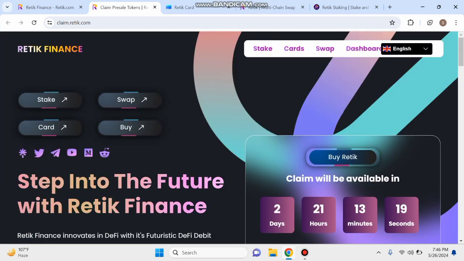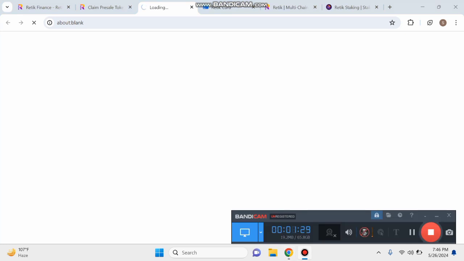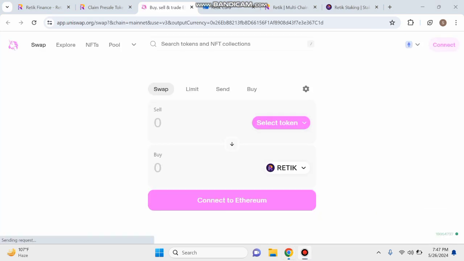So guys, you can see this claim will be available in 2 days, 21 hours, 30 minutes remaining for this claim. And next guys, you can buy now. You can click here and see this page is loading. So guys, it takes time, then you can see this your page is open. Guys, you can see this.